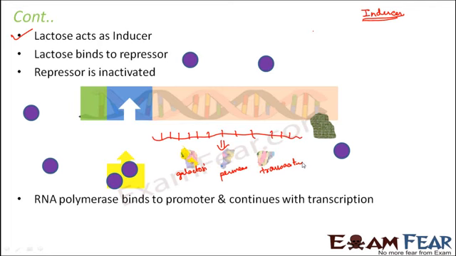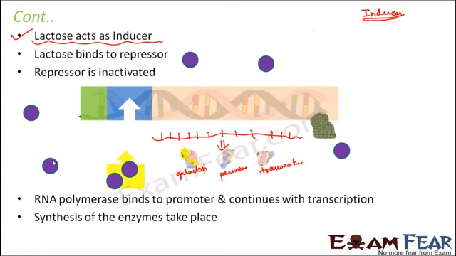Right? So now what happens? The genes are turned on. So what exactly initiated the turning on of the genes? The lactose molecule, and that is why lactose acts as inducer. Now what is going to happen? As soon as you start getting these enzymes, they will start performing their job. Once the synthesis of enzymes has happened, these enzymes are produced, they will start doing their job. And what is their job?